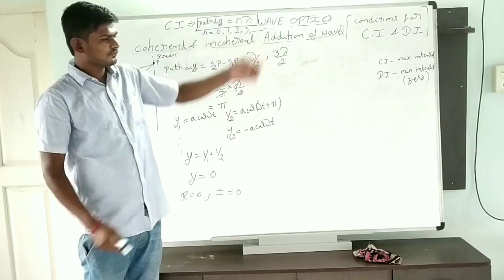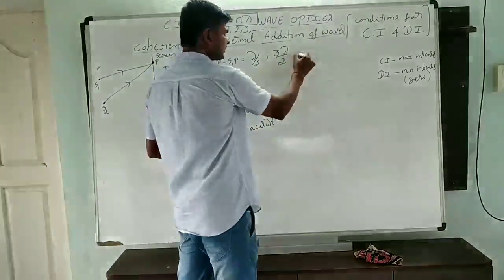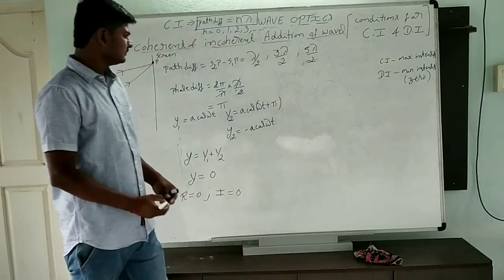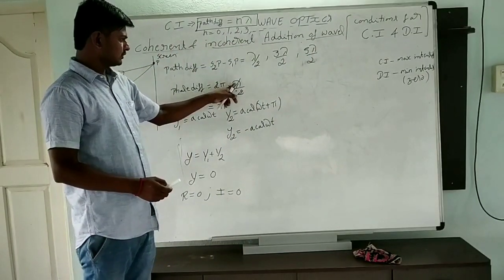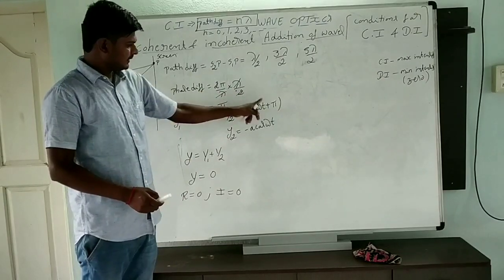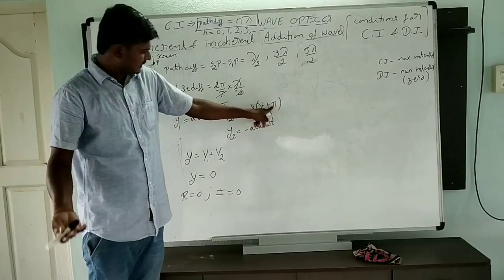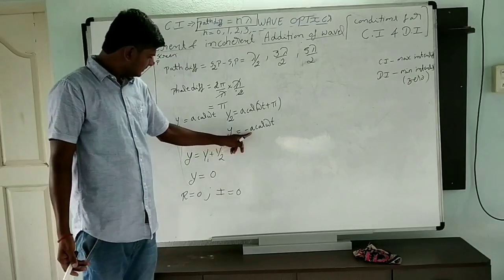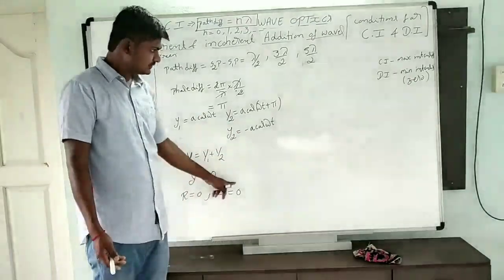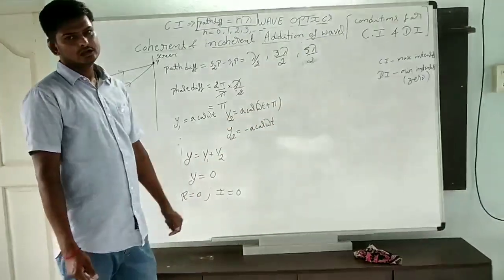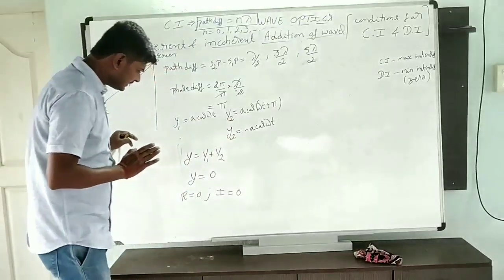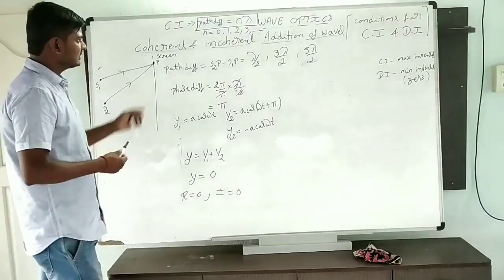Again, when I substitute 5 lambda by 2, lambda cancels, 2 cancels, and we get 5 pi. So it is omega t plus 5 pi. Again the third quadrant, cos is negative, minus A, and the resultant amplitude will be 0. Intensity is also 0. That will be destructive interference. Now, clear? Understanding whenever we get destructive interference.